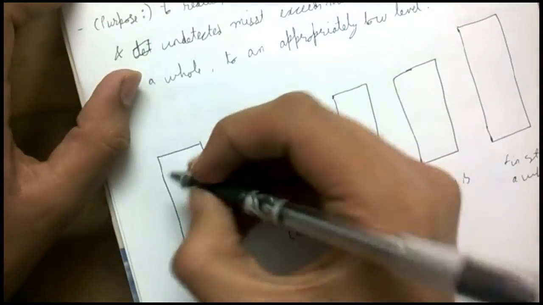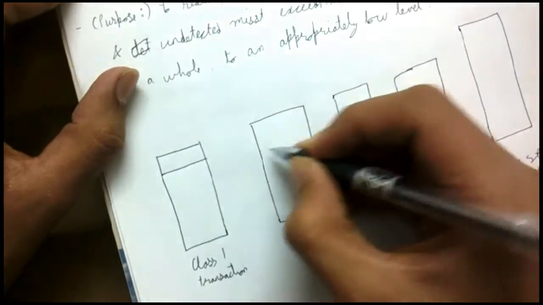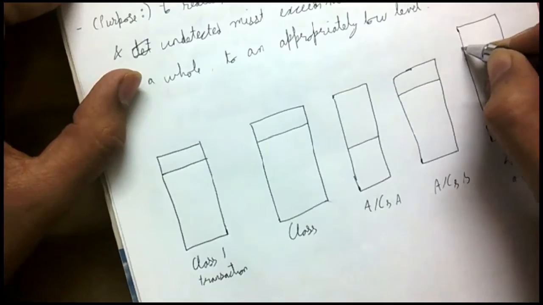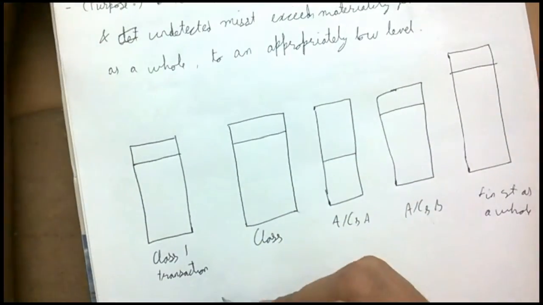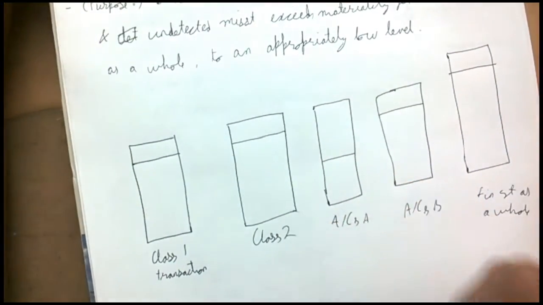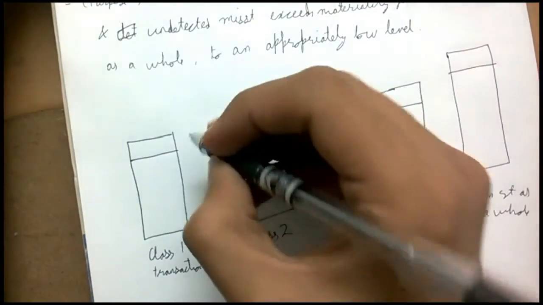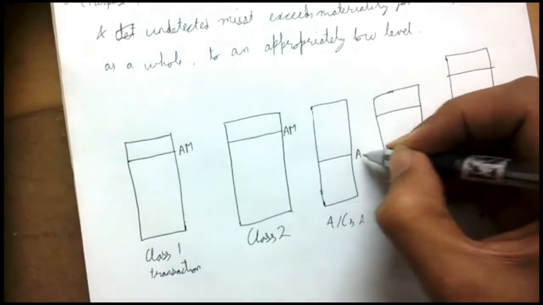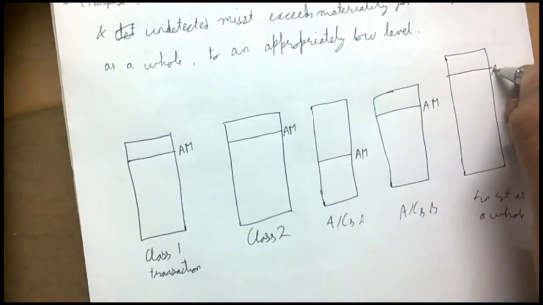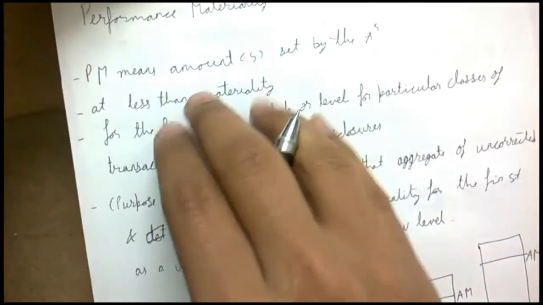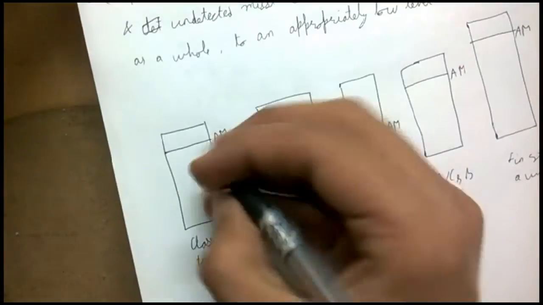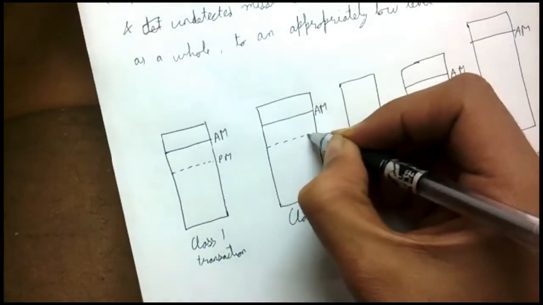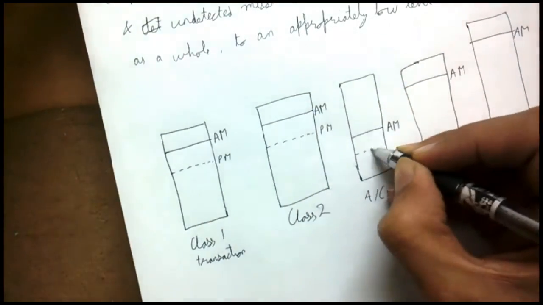So see, assuming this to be the materiality, this is the materiality level for class 1 transaction, this is the materiality level of class 2 transaction, this is of accounts. So I can write here, this is the actual materiality, or actual materiality is one and the same thing. This is the line of actual materiality. So performance materiality is set below the actual materiality, so let this be the performance materiality, denoted by PM. This is performance materiality.